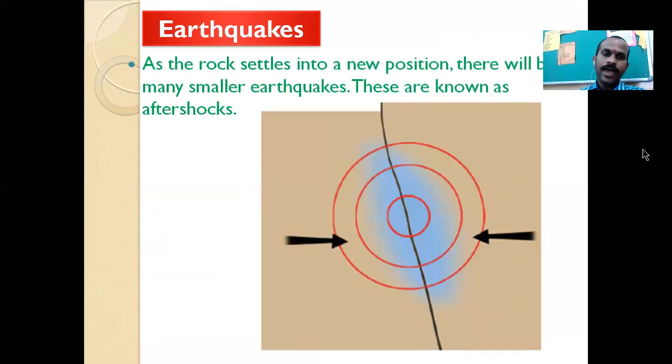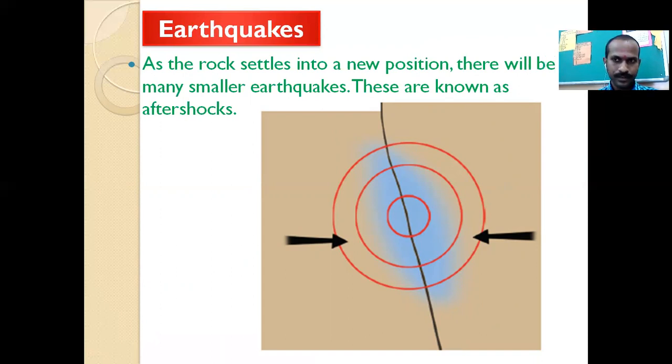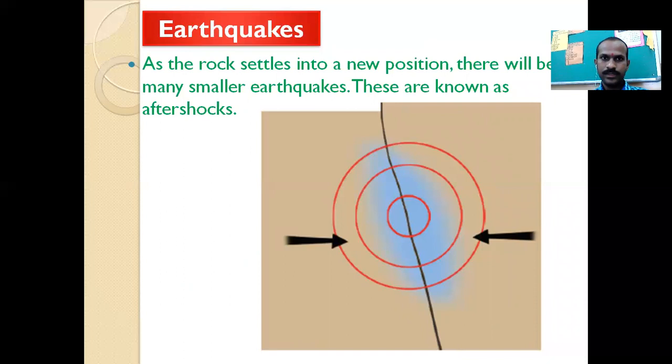See, as the rock settles into a new position, there will be many smaller earthquakes. These are known as aftershocks. Here, when these rocks get settled in the new position, what is this? This is the movement of the rocks, the movement of the layers of rock from one place to another. When they get to the new position, the movement creates energy, and the energy is only created because of the movements. So these earthquakes are known as the aftershocks.